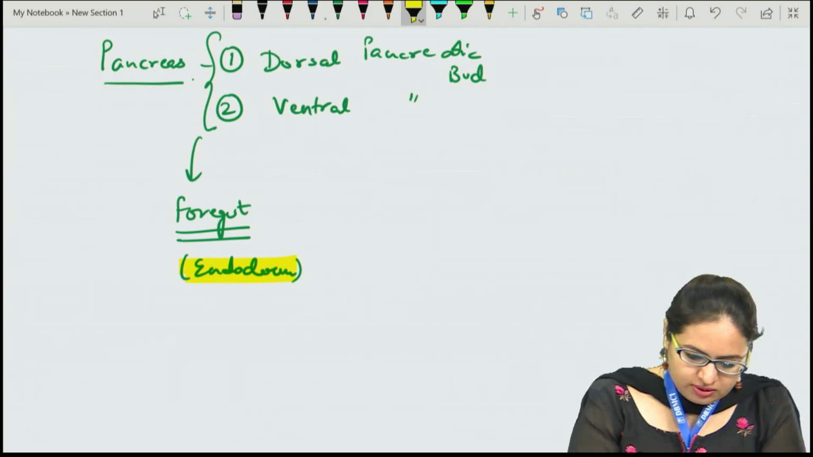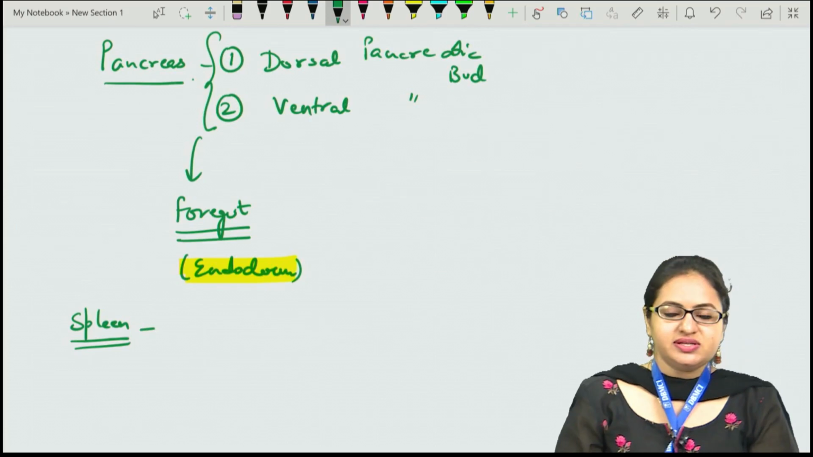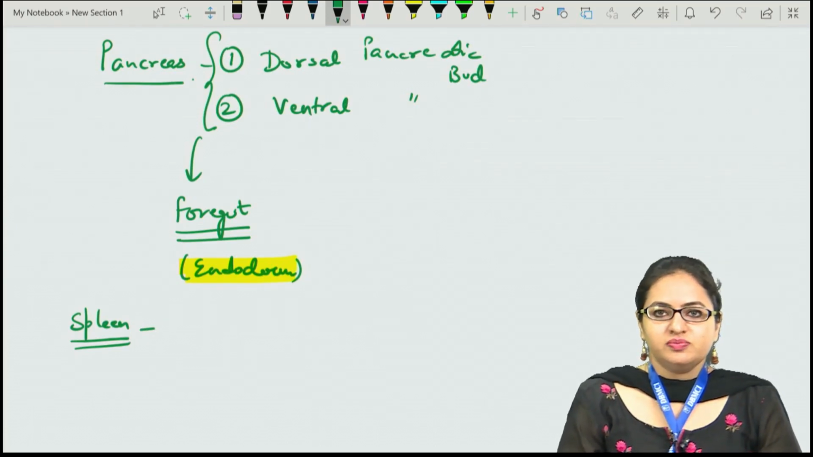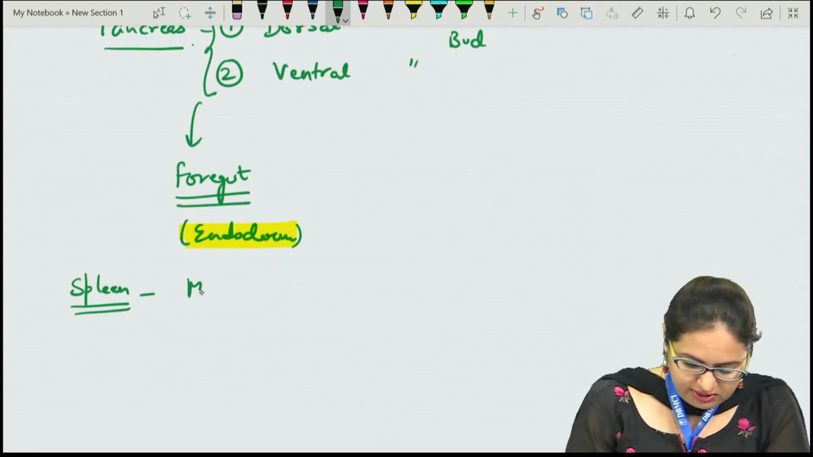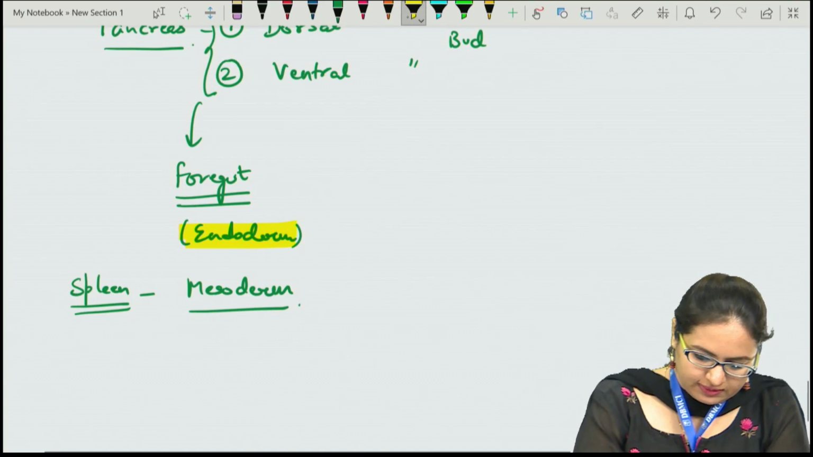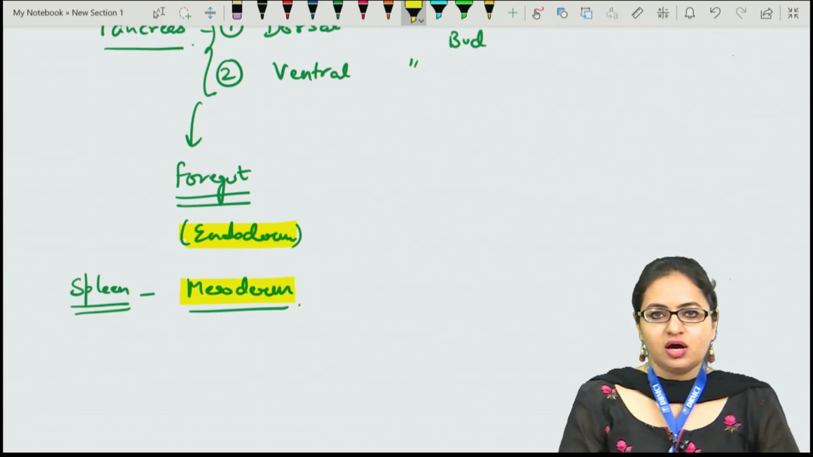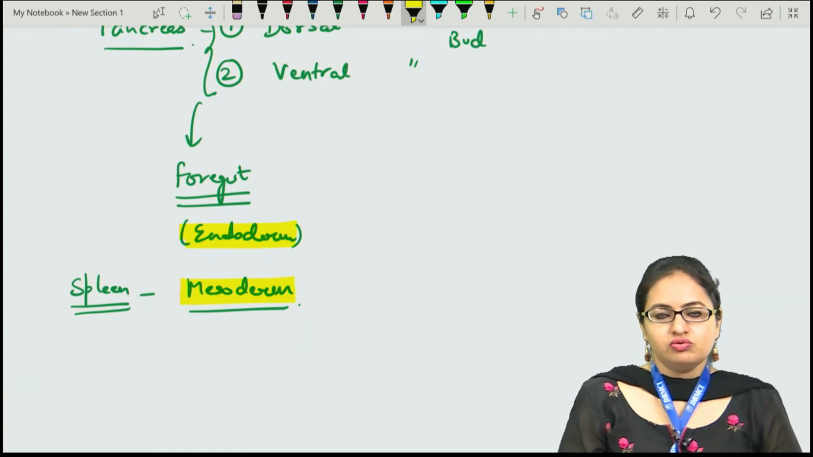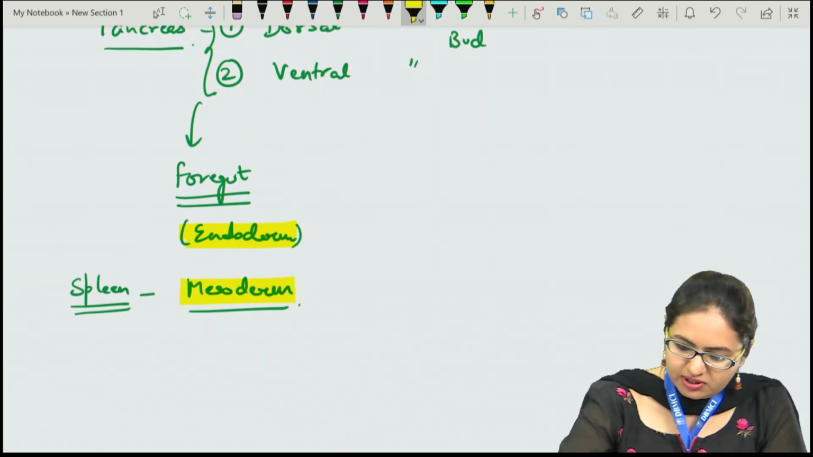Now the next option which is mentioned over here is the spleen. The spleen actually derives from the mesodermal cells which are present in the dorsal mesogastrium. So the spleen is mesodermal in nature. Therefore, out of these four options, the suprarenal gland is the one having two origins, from the ectoderm as well as from the mesoderm. So the answer for this is the suprarenal gland.